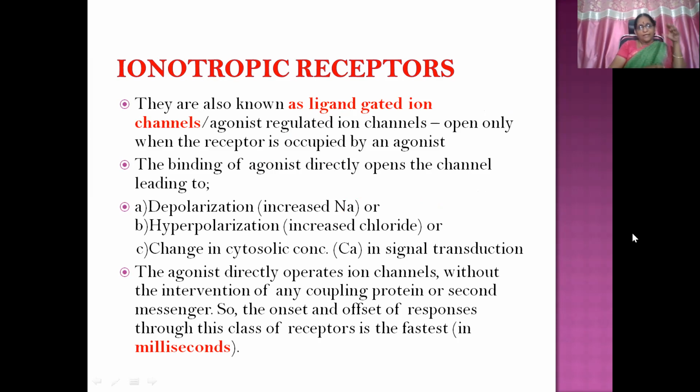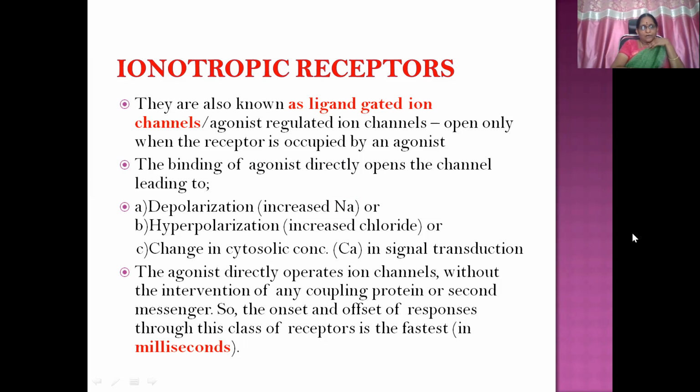So the binding of the agonist to the ligand binding site directly opens the channel, leading to either depolarization or hyperpolarization, or a change in cytosolic concentration, especially calcium concentration. All these pathways are useful in signal transduction. Signal transduction means signal passing from outside to inside of the cell, giving rise to the response or effect.